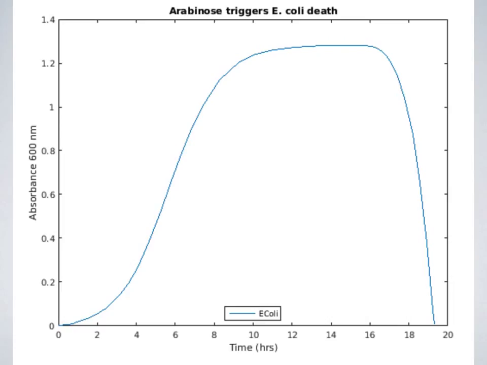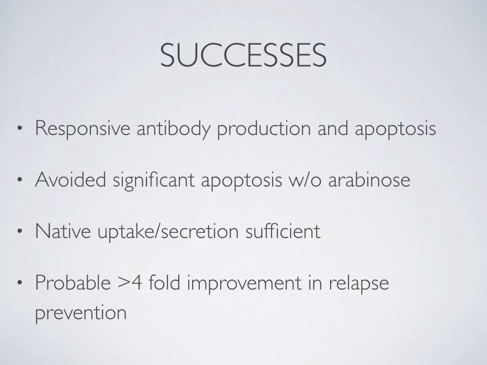In this graph, at 15 hours, arabinose was added to the system, and within 1 hour after that, cell death became noticeable, and within 5 hours, the engineered cell population was completely eliminated. In my project, I have had successes modeling responsive antibody production and apoptosis. By choosing the non-leaky PBAD promoter, I was able to avoid significant apoptosis without arabinose in the system.